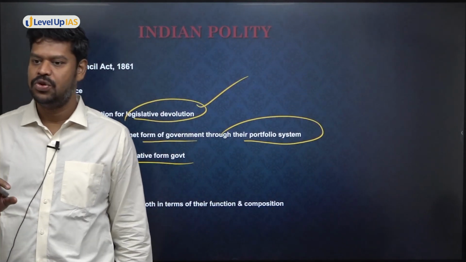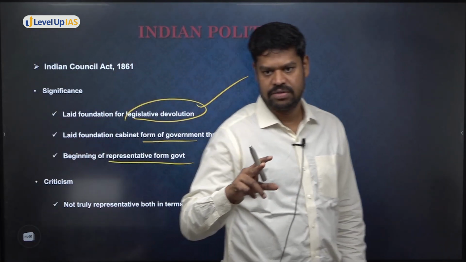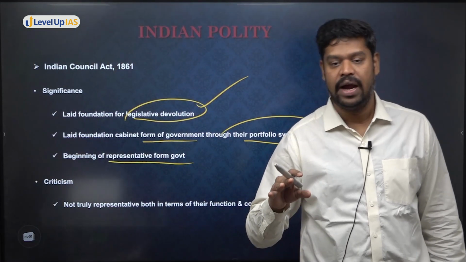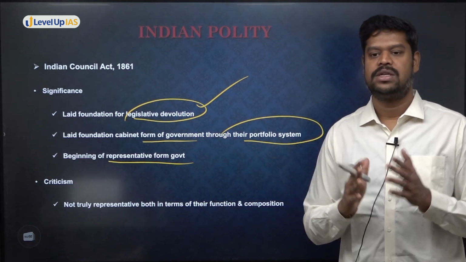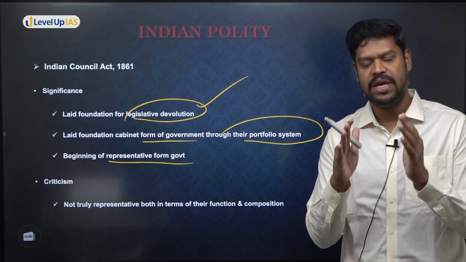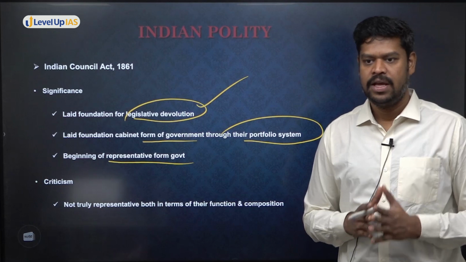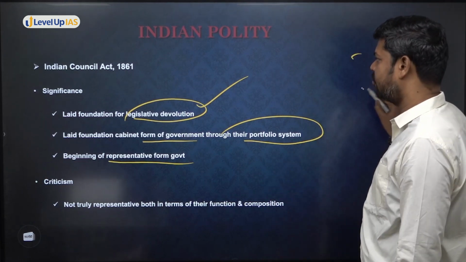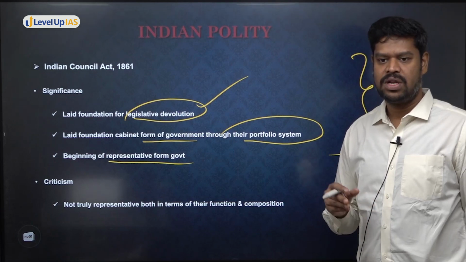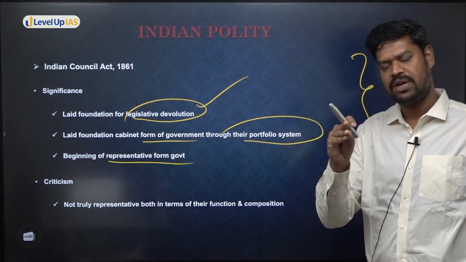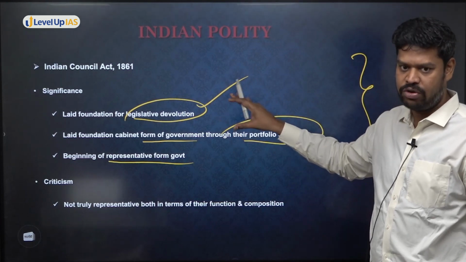And to what extent do you think that the representation was there? First of all, non-officials were part of it, which also included Indians, and they were able to have discussions with regard to the legislative proposals. And to that extent, there was representation. So it was the beginning of representative form of government. There is no doubt in that. Is that clear to all of you? These are the major significance points that you should remember for the mains examination. Now remember, when you write answers for the mains examination, it is not that you will bring in all the specific facts. Wherever relevant facts you can bring in, but the larger essence has to be part of your answer. That is when you will fetch better marks.